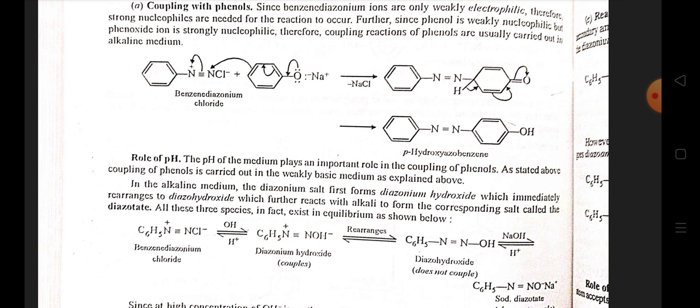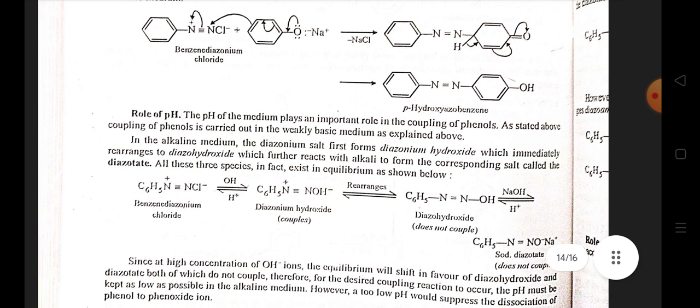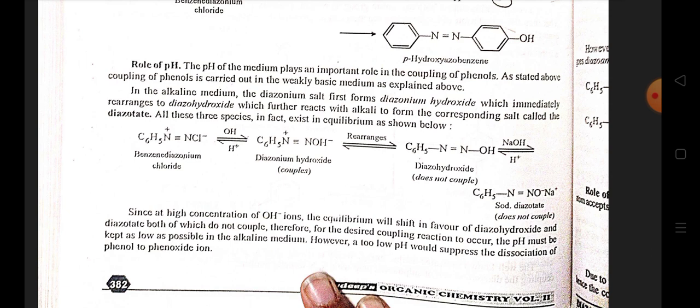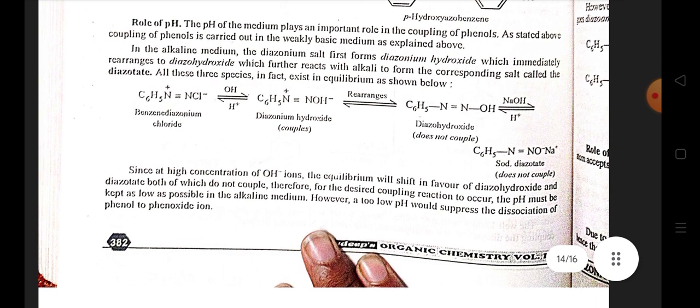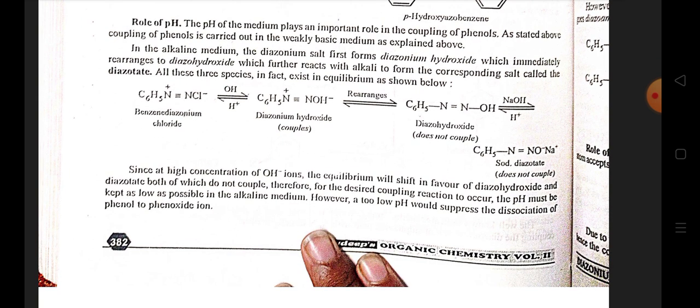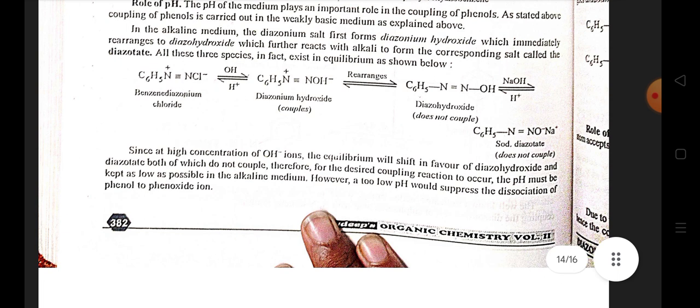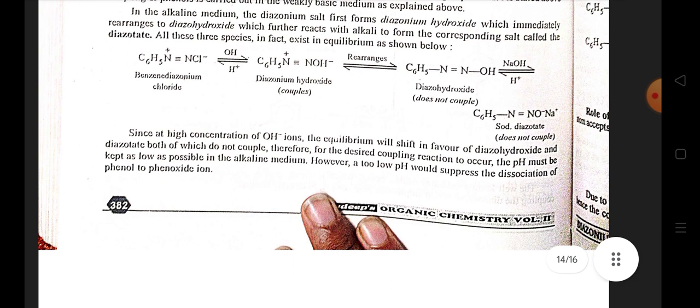The pH of the medium plays an important role in the coupling of phenol, as stated above. The coupling of phenols is carried out in a weakly basic medium as explained above. In alkaline medium, the diazonium salt first forms diazonium hydroxide, which immediately rearranges to diazohydrate, which further reacts with alkali to form the corresponding salt called diazotate. All these three species in fact exist in equilibrium.